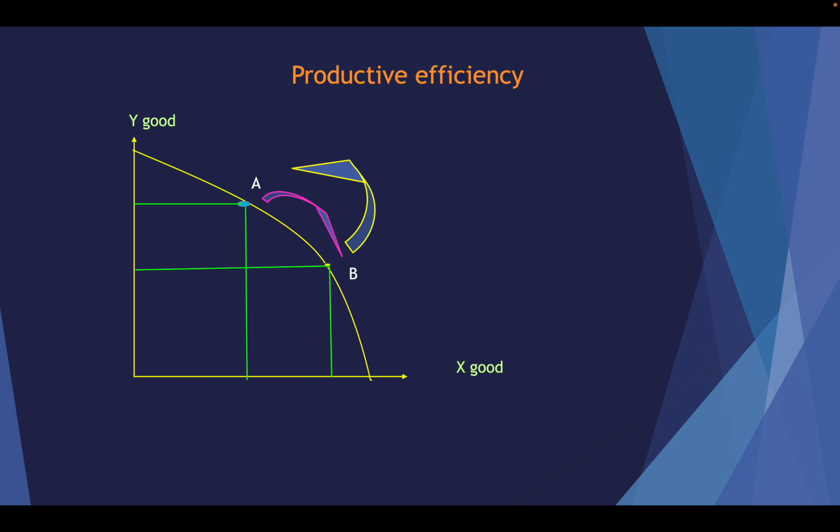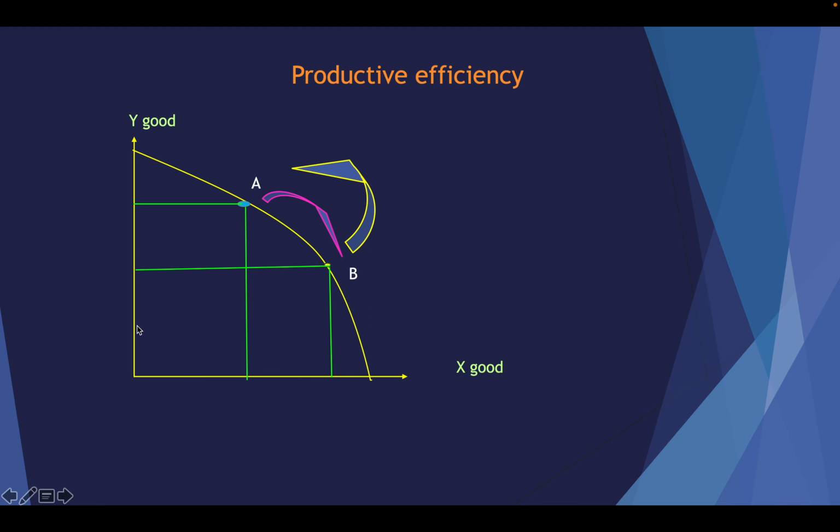Opportunity cost means sacrificing. To produce one good, you have to sacrifice or reduce another good. Why? Because there are limited resources. As a result of that, we have to sacrifice. Okay, that is the opportunity cost. How to find out? We will see. There are questions that they give to you, like the X good increasing and the Y good production decreasing. They mention that about the opportunity cost. Here we'll see how to show the opportunity cost.